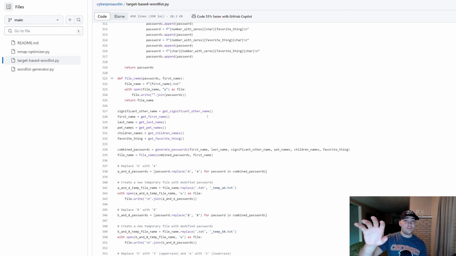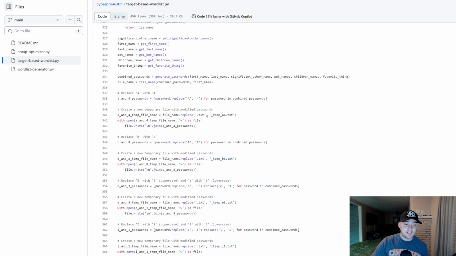take all the passwords that are generated, I create a new file. That's the second thing I do. I replace all of them, so like for capital A, I replace with a number 4 in every single password that's generated in the list. And then I create a new file, which is just a temporary file that's going to be deleted before this program's even finished executing. It puts all the passwords into that file and just saves it and waits to do the next thing. And it goes down the list.